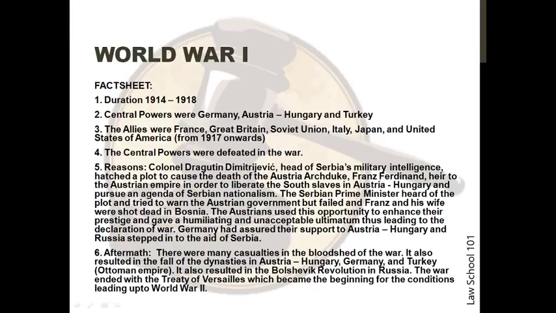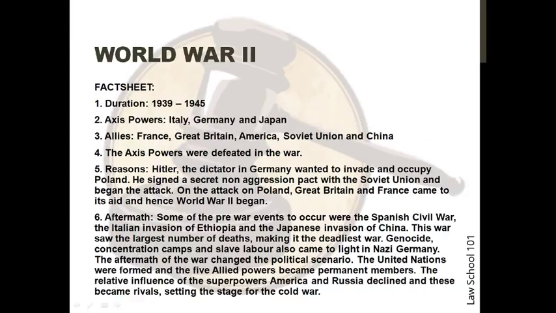There were many casualties in the bloodshed of the war. It also resulted in the fall of the dynasties in Austria-Hungary, Germany, and Turkey. It also resulted in the Bolshevik Revolution in Russia. The war ended with the Treaty of Versailles, which became the beginning for the conditions leading up to World War II. So now it's time for World War II.